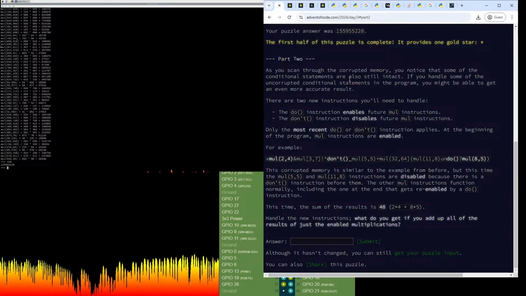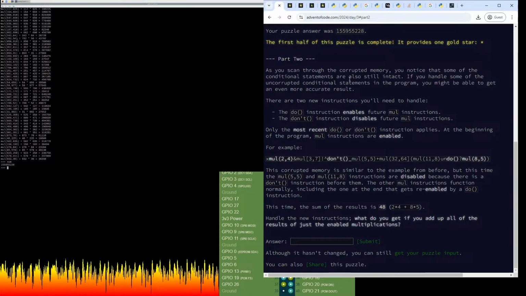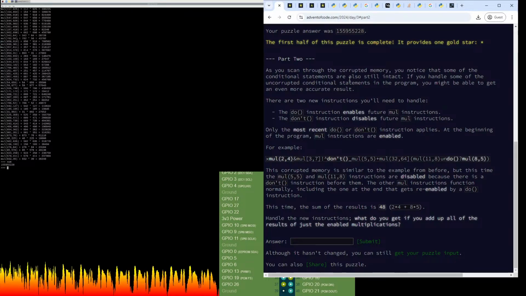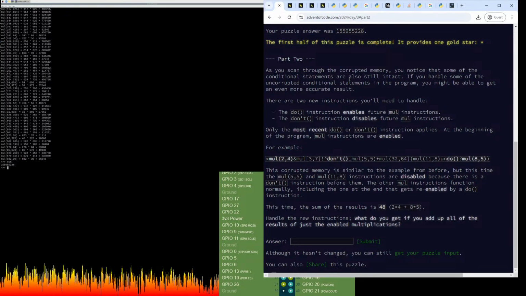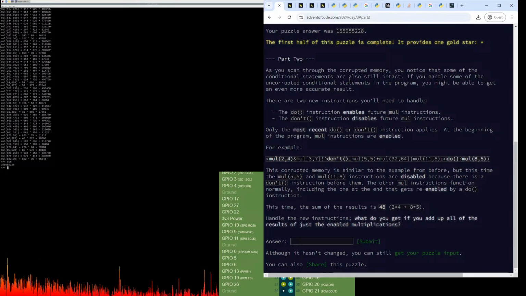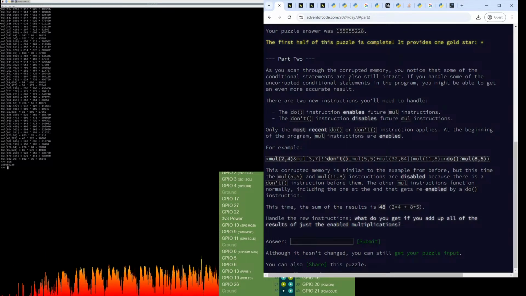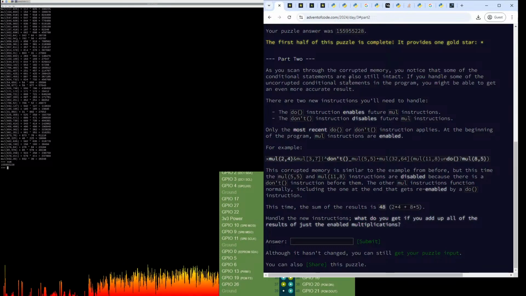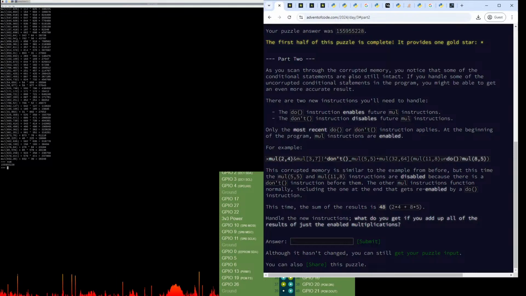I think we'll still be able to read it in. It's just we need to read in mul and do and don't, and then process through them. And as we're going through the whole list, we'll just have to flip a state to indicate whether or not we're processing them. So if we are enabled, then the muls count and they're added onto the sum. And if it's disabled, then we just don't process any muls. That seems pretty easy. Okay, but hang on, let's keep going.